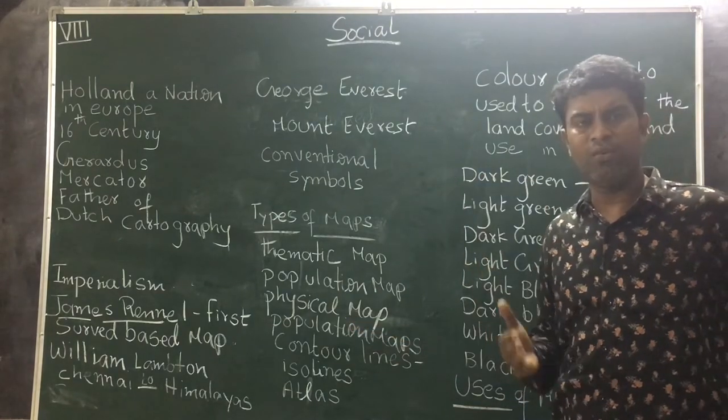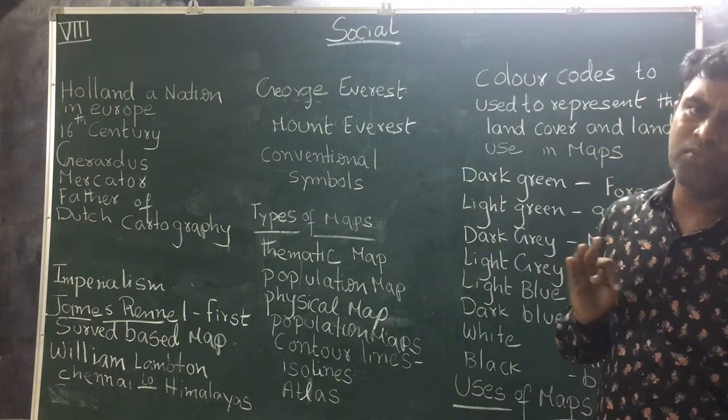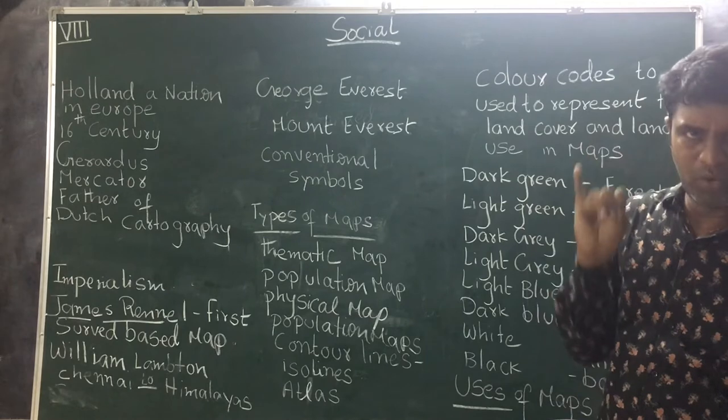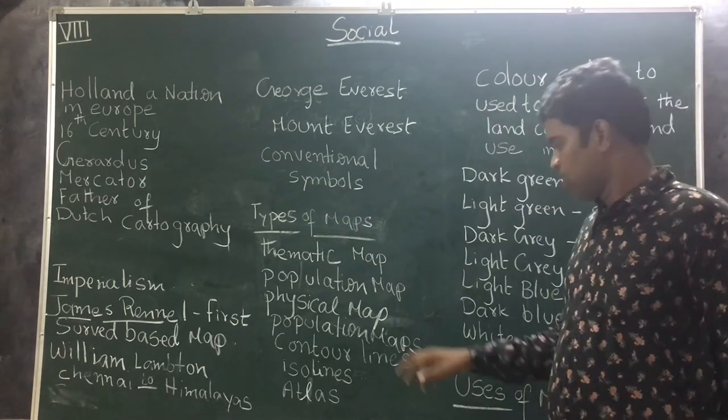By maps, we can know where the mountains are, where the forests are, and where the plateaus are. We can know where the police station is and where the post office is. These are all uses of maps.